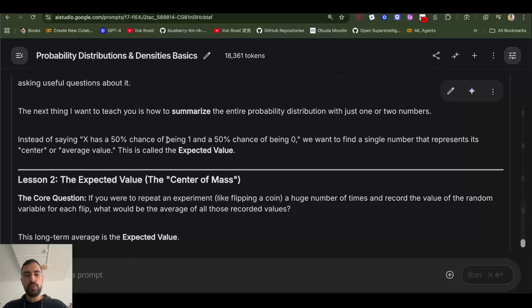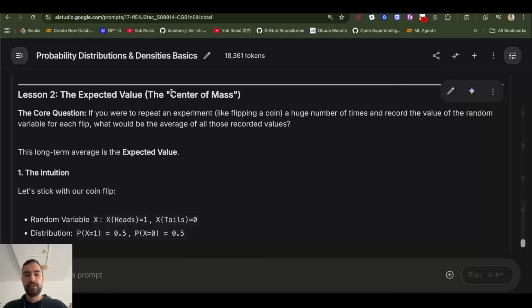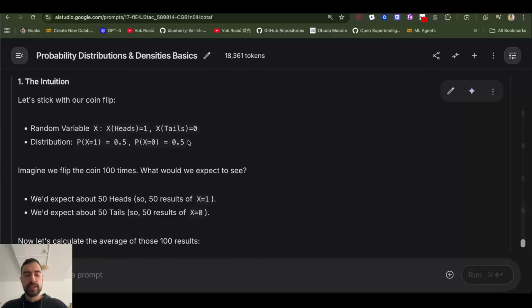Now, given these two probabilities, what is the expected value for this variable, which is like a center of mass or average value? You can actually get this center of mass or expected value by just flipping the coin many times. So if we flip it 100 times, we would expect 50 heads and 50 tails, because the probabilities are 50% and 50%.